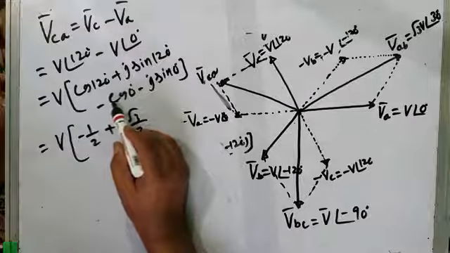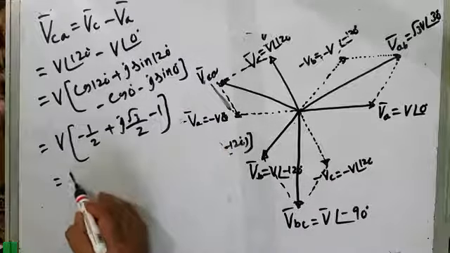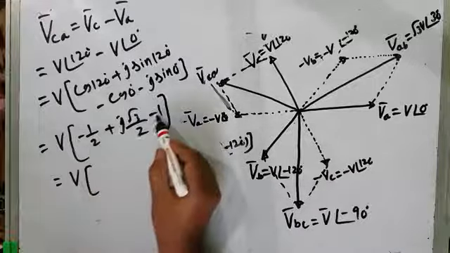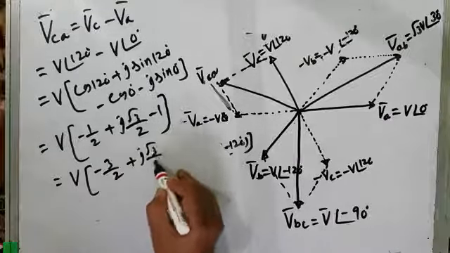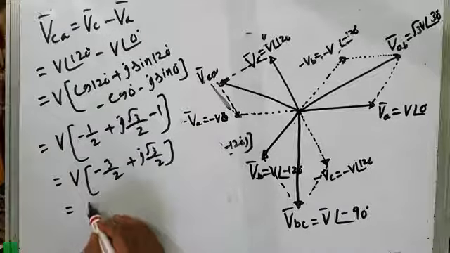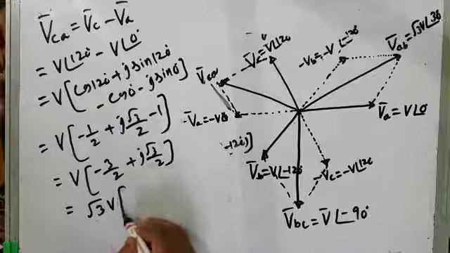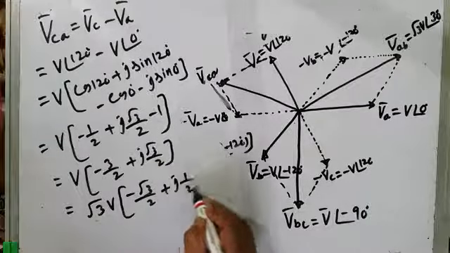And what is cos 0? It is minus 1. Sin 0 is 0, so I am not going to write that. That is equal to V times minus 1 by 2 minus 1 is minus 3 by 2 plus J root 3 by 2. So this becomes equal to, if you take root 3 also out, root 3V, so this will be minus root 3 by 2 plus J 1 by 2.